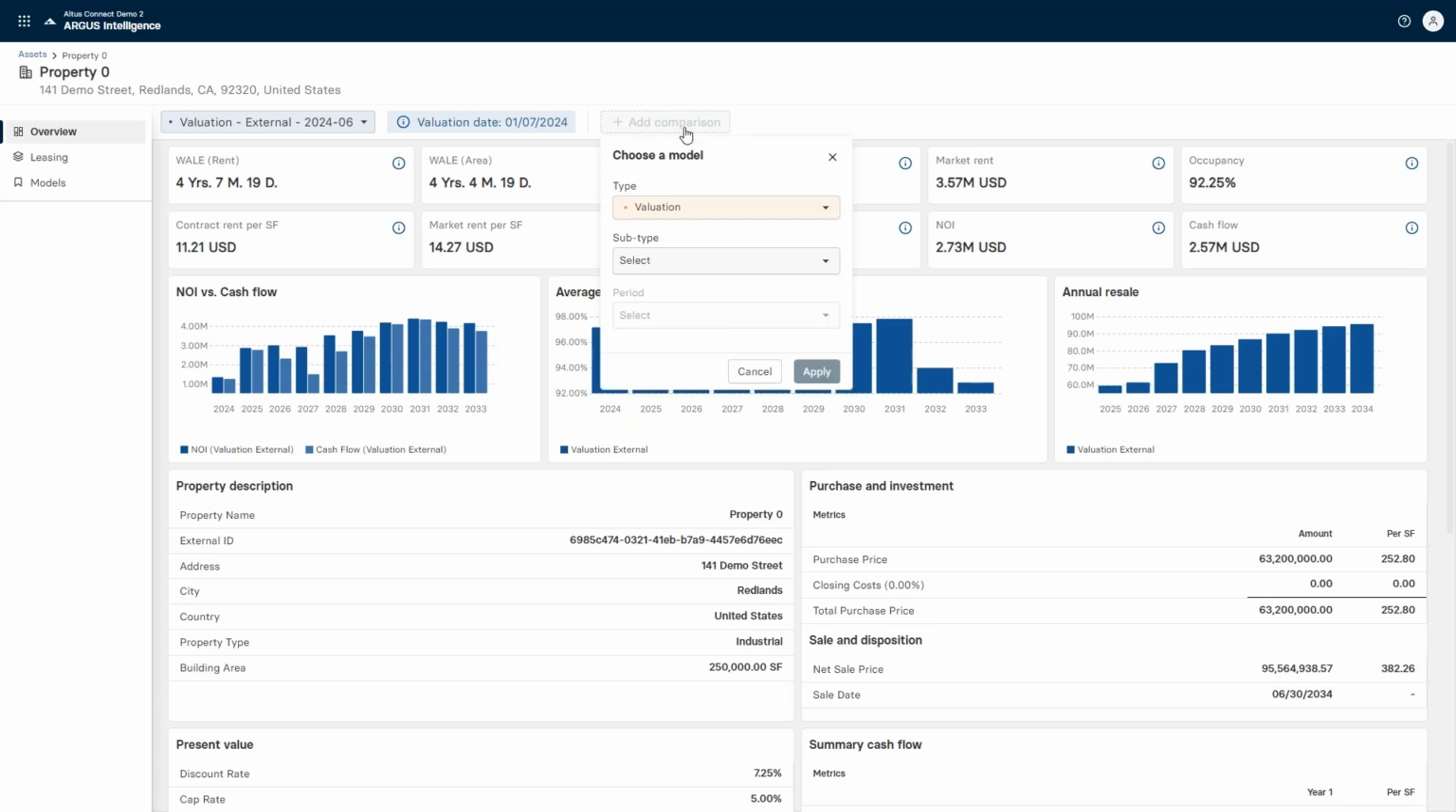So now I have the ability to click add a comparison, and I can choose any other version of this asset that might exist. Today, I'm going to talk about valuation period 2 to valuation period 1 this year. But it could be showing me, hey, show me what I underwrote this at and where do we sit today? So you've got the ability to pull from any of those models that you've loaded. So in this example, I will use my external valuation from Q1 of this year.